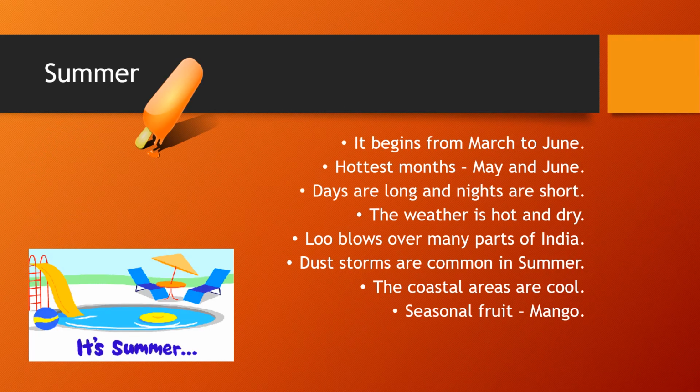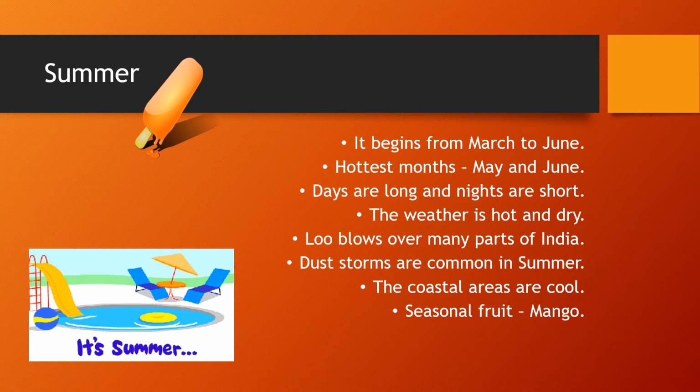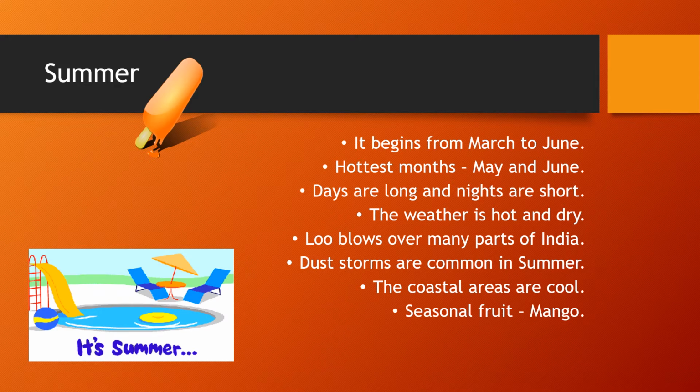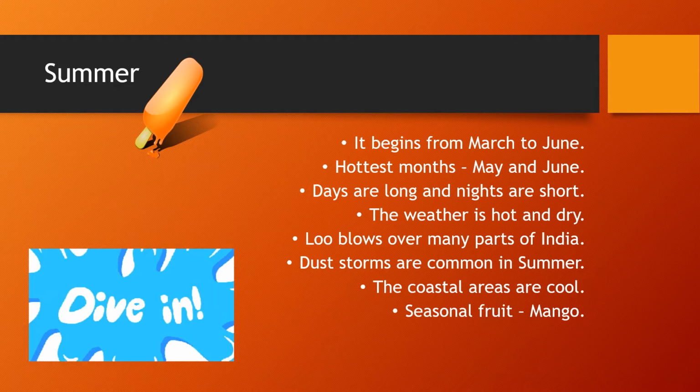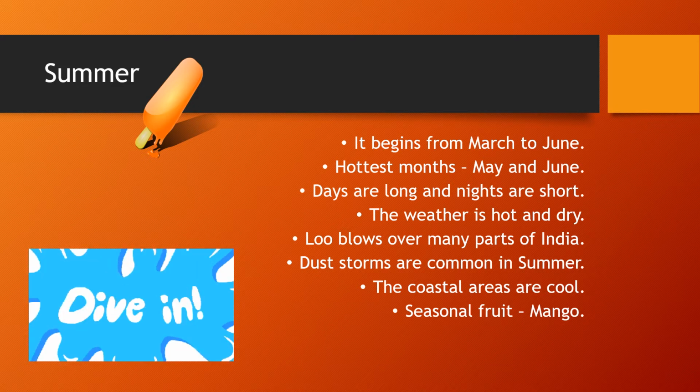So let us study about summer. The summer season begins in March and continues till the end of June. Within this period, the hottest months are May and June.